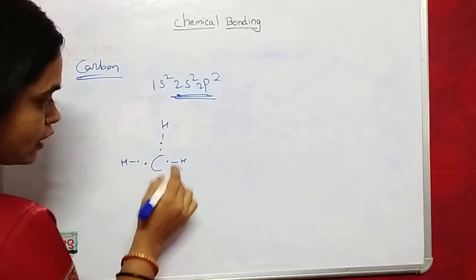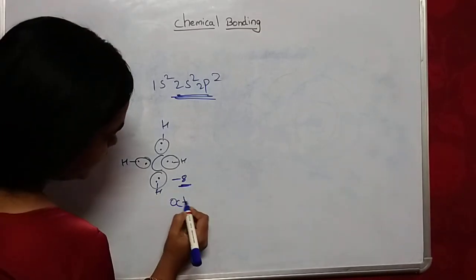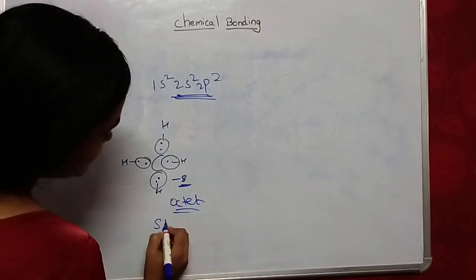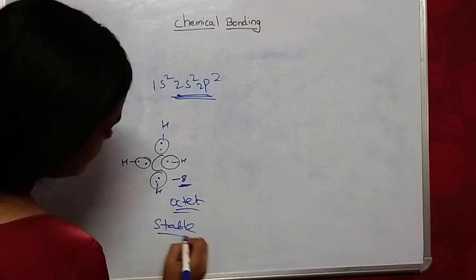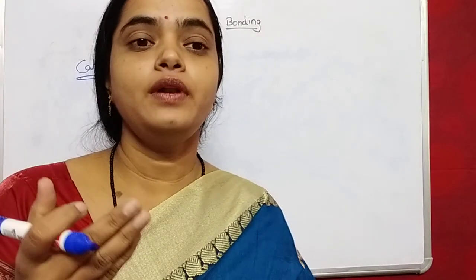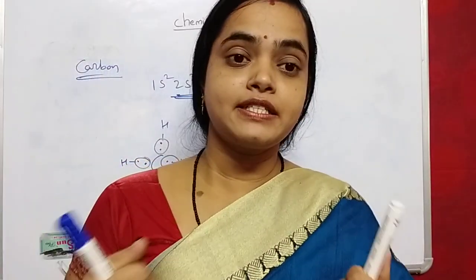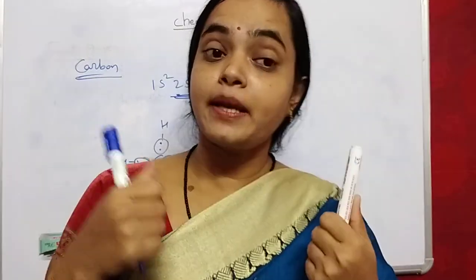So how many total electrons are present around carbon? 1, 2, 3, 4, 5, 6, 7, 8. Total electrons are 8, so it follows the octet rule. Now the carbon is stable. That's simple. To obtain the octet rule, atoms or elements combine to obtain stability.